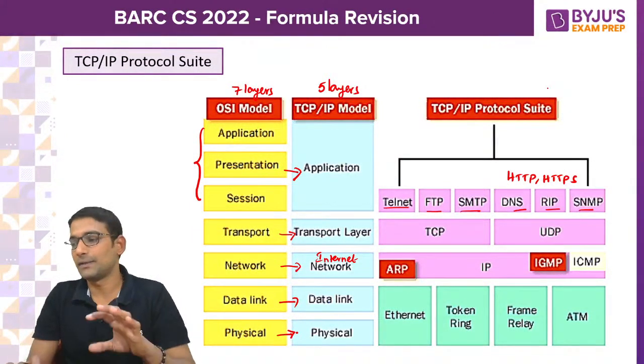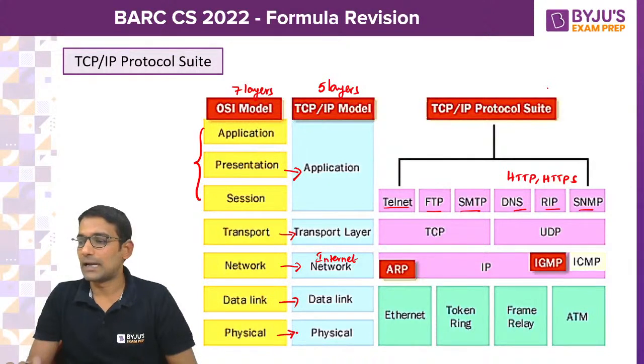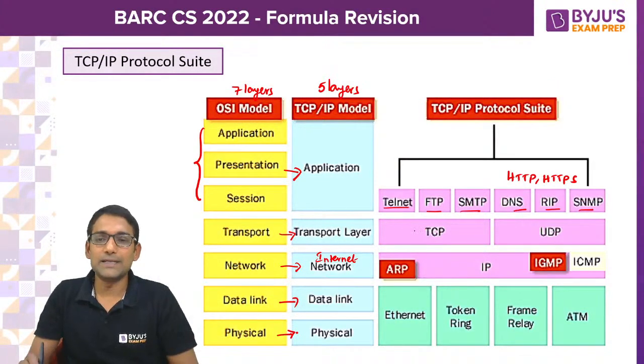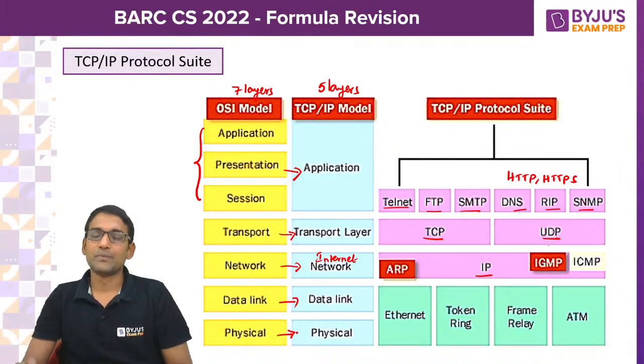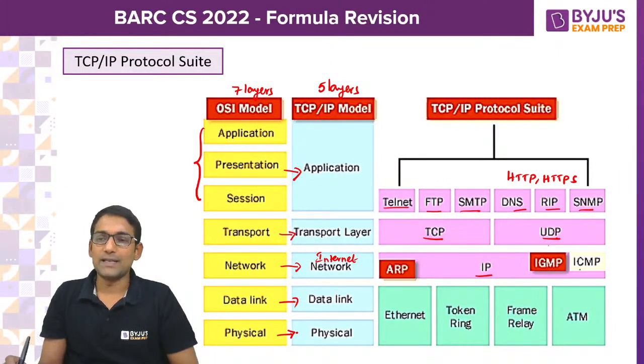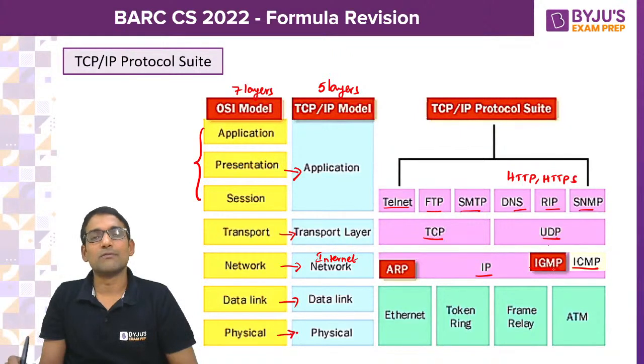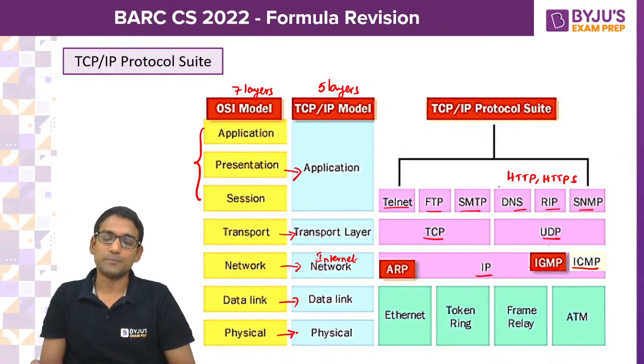All these operate at the application layer. TCP and UDP are transport layer protocols. IP, IPv4, IPv6, both versions will come. ICMP, IGMP will come at the network layer, and the routing protocols also.